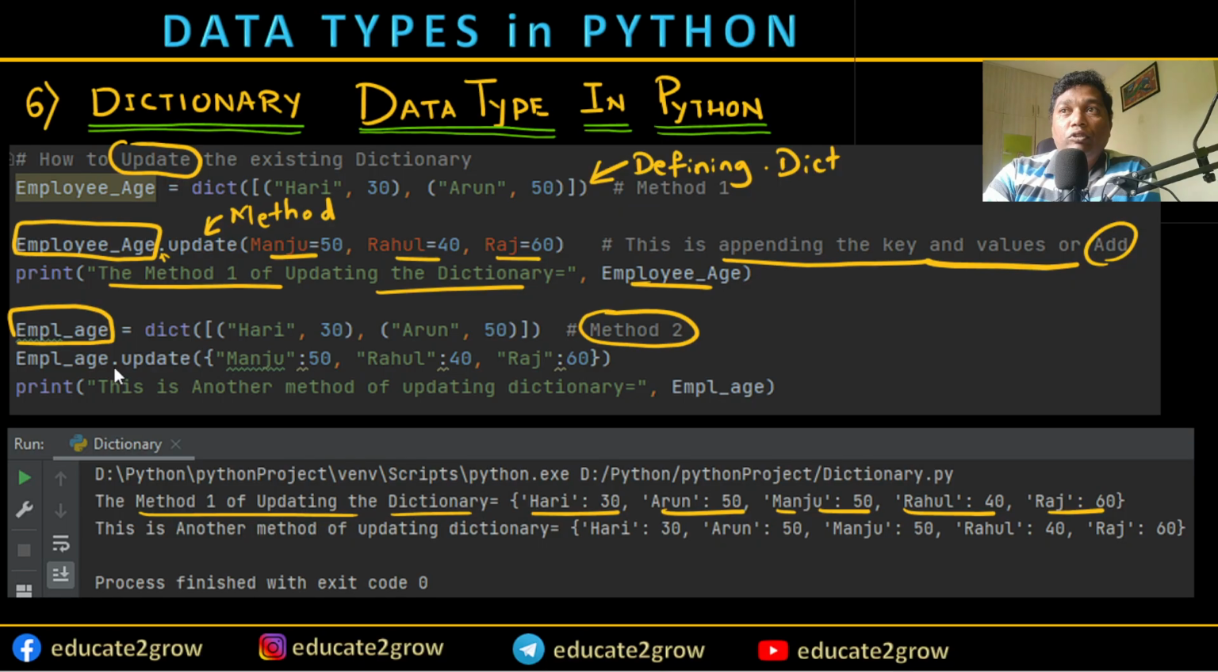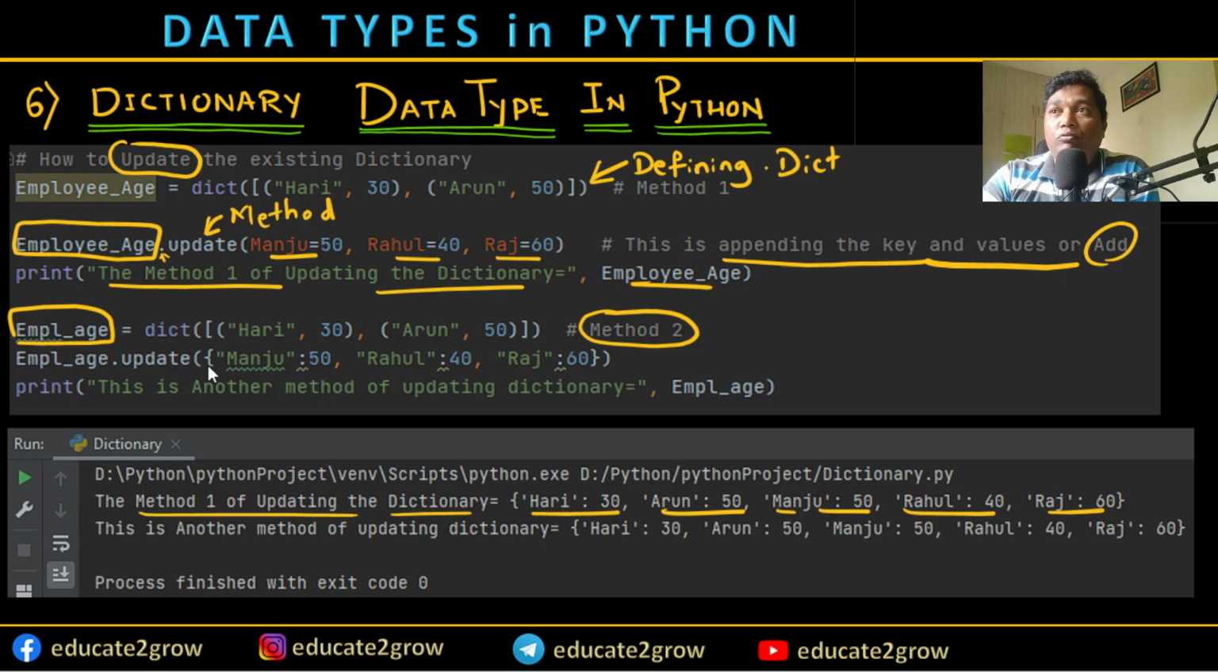I'm going to use the dot operator and update. Here I'm calling a different method. Inside the bracket I'm using a dictionary. Before, you see Manju equals 50, using the assignment operator. Here I'm using the colon operator, the colon which connects key and value. I'm calling literally a dictionary.